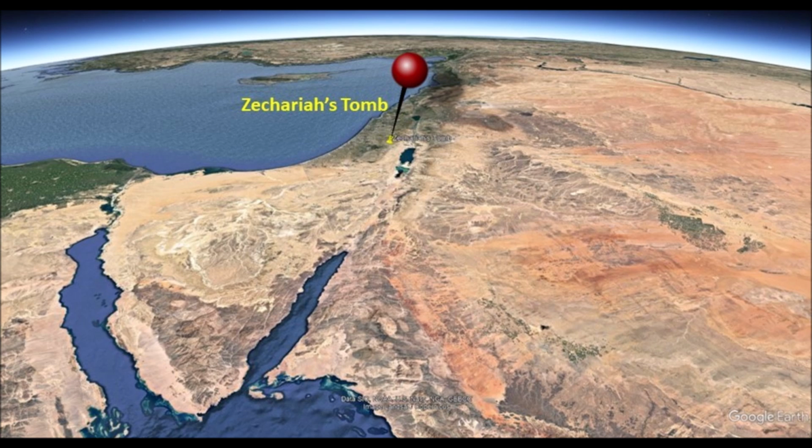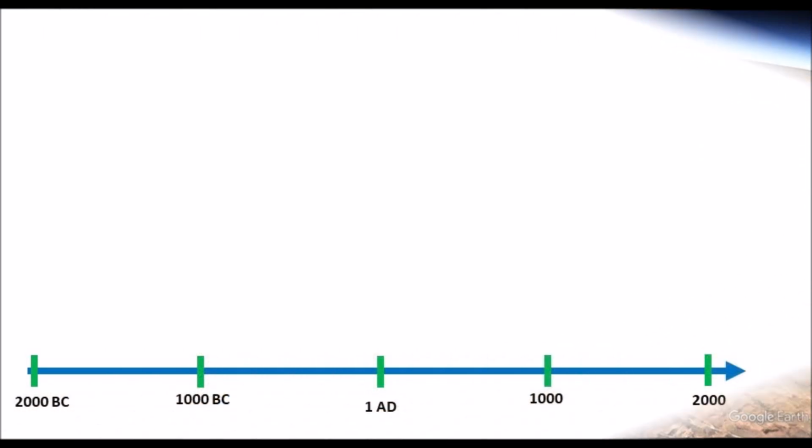Jerusalem settlement can go back as far as 5,000 years ago, but it wasn't until 3,000 years ago that interesting civilization in Jerusalem began to take shape. In this video, we are going to explore Zechariah's tomb. But before we dive into this megalithic site, we have to know that there are 4 Zechariahs we need to differentiate. The biblical Zechariah has to be clarified before we start.